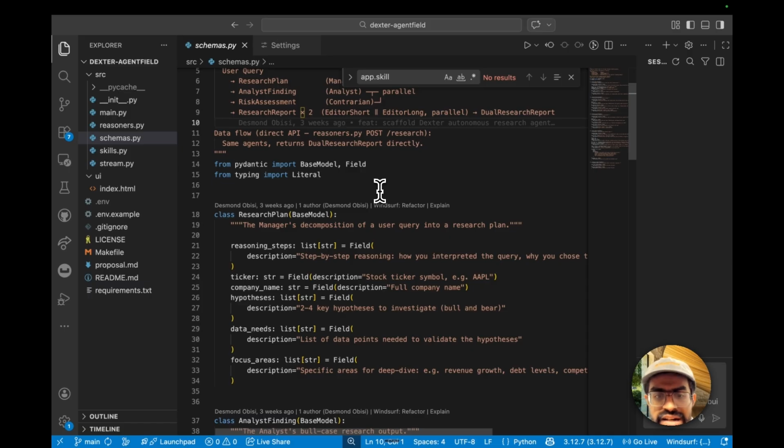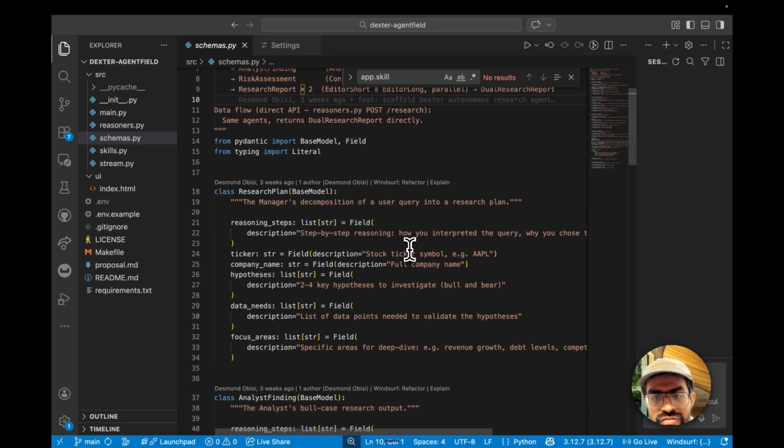and is specifically designed for AI backends. And schemas, the Pydantic models, define the structured data flowing through the system. So for example, the manager produces a research plan.